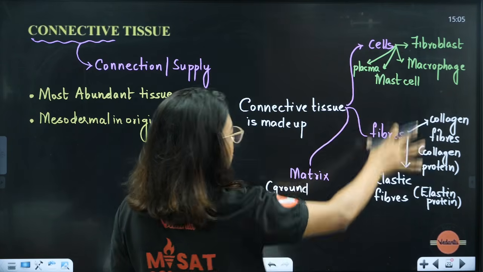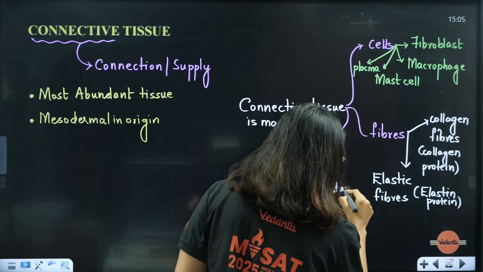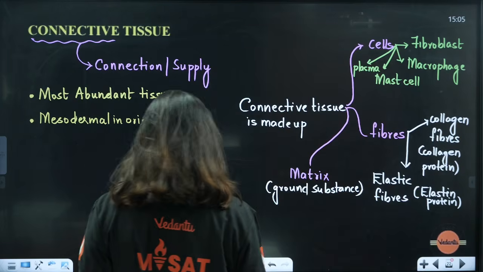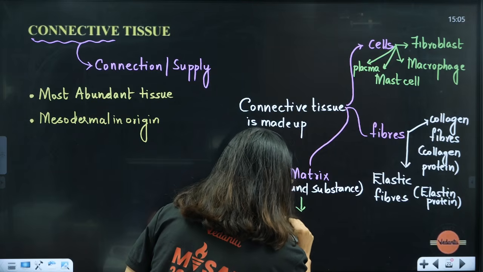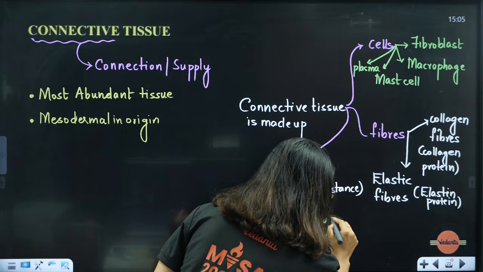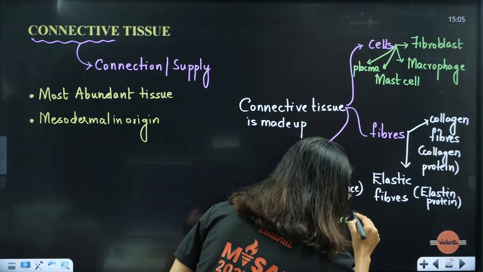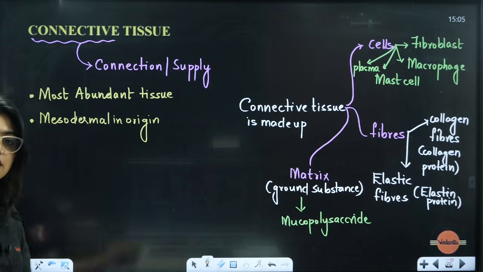All these cells are going to be here inside this. So it is like a ground substance, and this ground substance is usually made up of mucopolysaccharide. What is it made up of? Mucopolysaccharide. Done. This is understood.